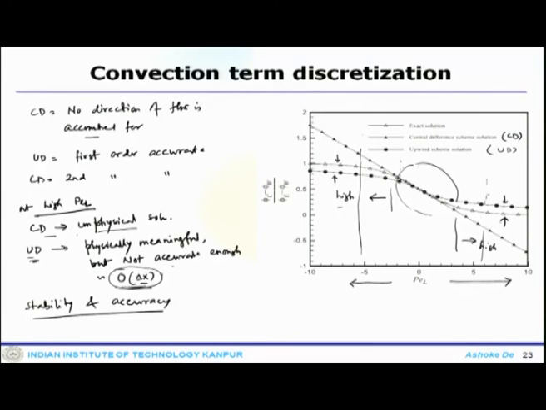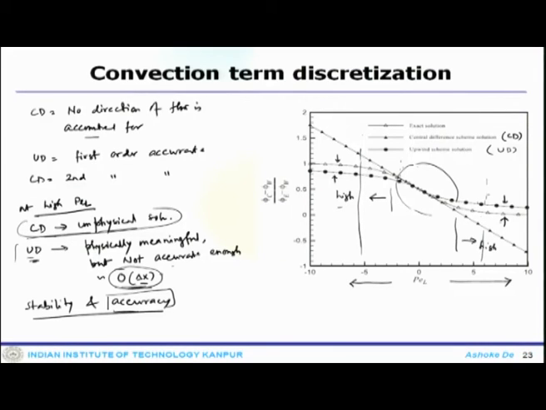CD is unstable at high Peclet number because the solution becomes unbounded, and that is why you get wrong results, but accuracy wise it is second order accurate or higher. On the other hand, the upwind scheme is stable, but accuracy is not there.